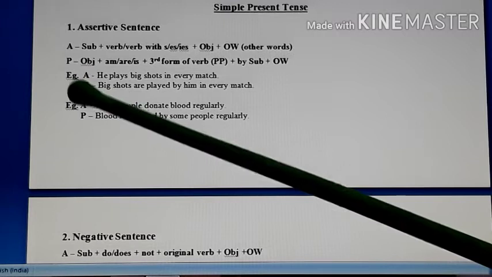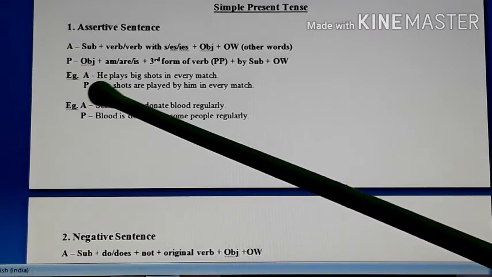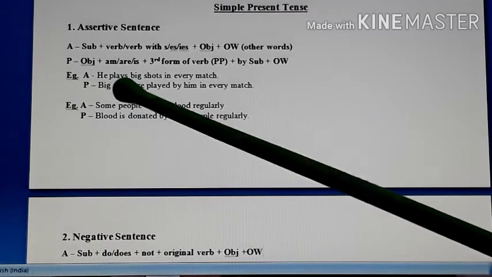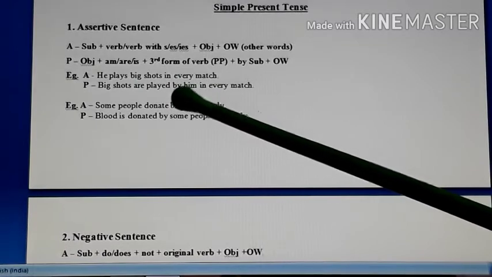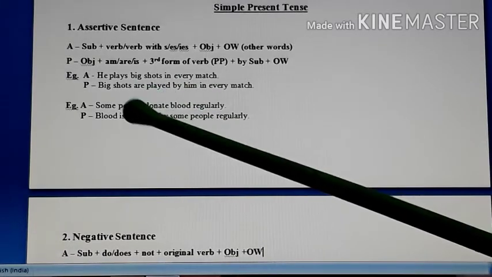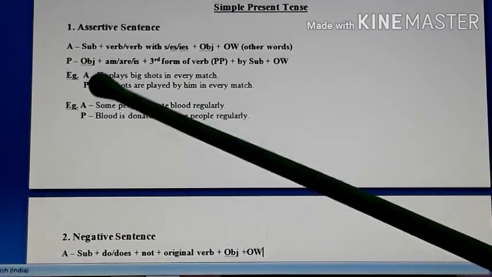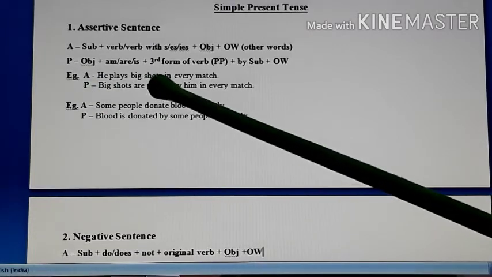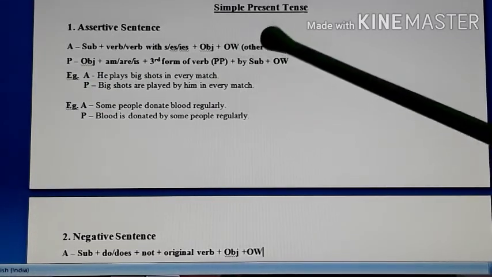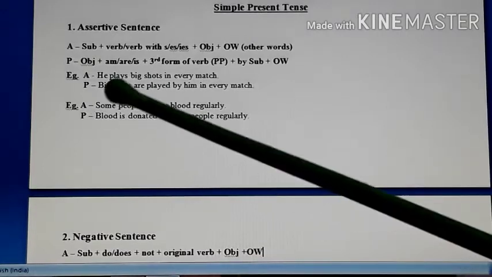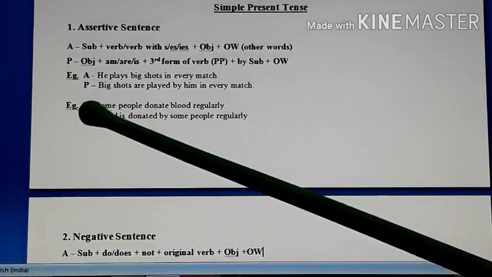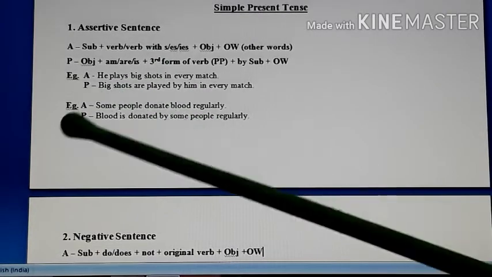So the first example, if you look, is here. He plays big shots in every match. So here the doer of the action, the subject, is he. What does he play? Big shots. In every match is what? Other words. Okay.